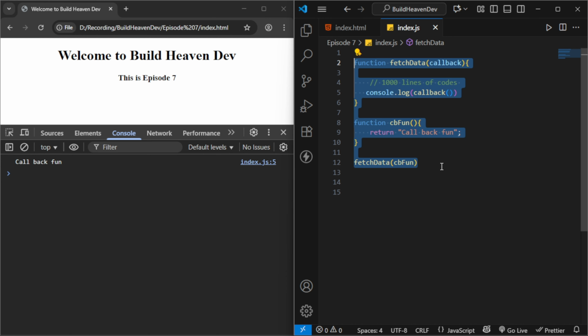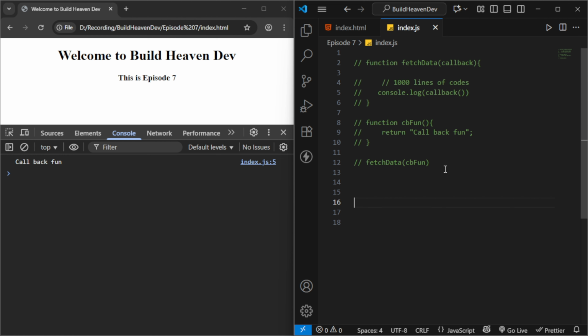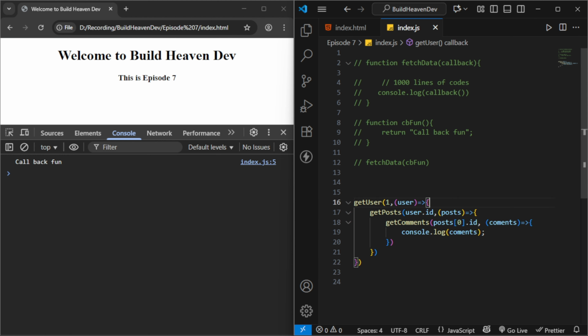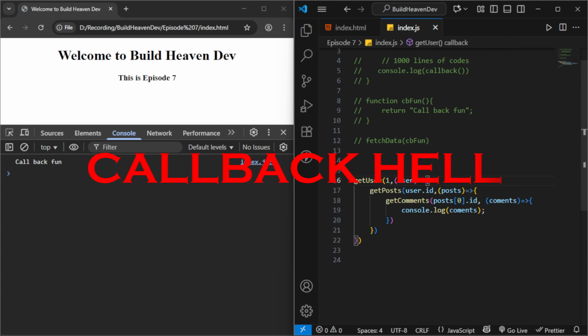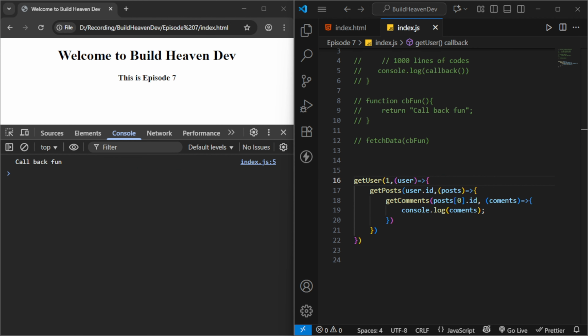So let's have another example which will be a little bit tricky. As you can see here, we have one nested function. Imagine you have multiple async tasks like this one. First we have to get the user, then we have to get the post, and then we have to get the comments. Do you see, this is a nested function, all dependent on each other. So tomorrow if you have more functions like this, it will create a callback hell. This is a pyramid of doom. It's called callback hell, and trust me, interviewers love to ask this.